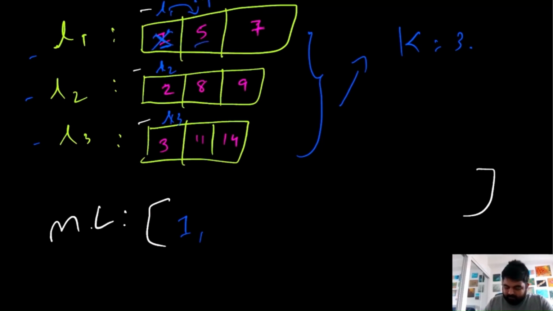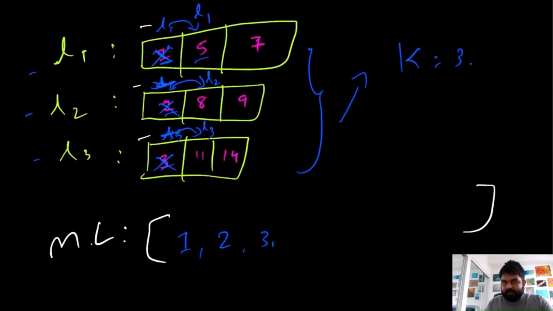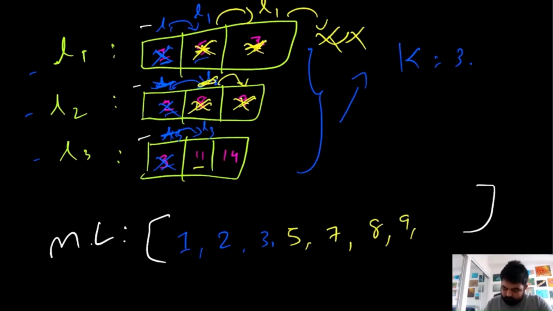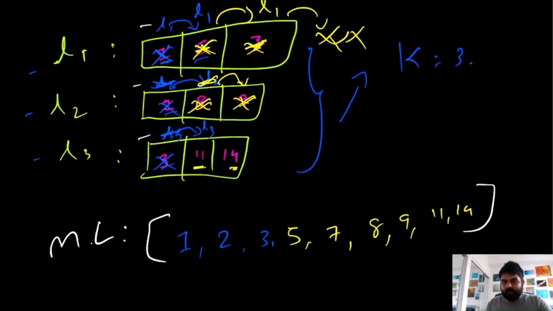So now we have these three values that we need to compare. The smallest value is 2. So again we will update L2. Now we have these three values to compare. Now again we'll add value number 3, and then we'll update the value of L3. Let me do the whole thing, and hope you are able to understand how I am doing it. Okay, so this is how we will progress, and this would be our final merge list. So we can simply return this one.